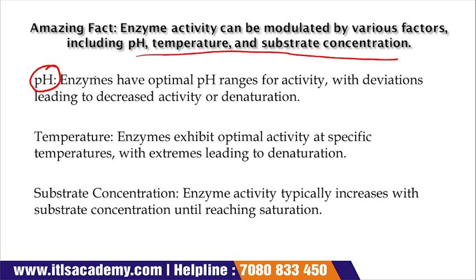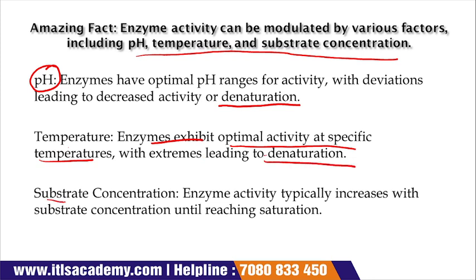If there is any deviation in that pH, then the activities may decrease and the enzymes may become denatured. So every enzyme requires an optimal pH range for its activities. Same with the temperature. Every enzyme exhibits optimal activities at a specific temperature. If the temperature varies, then these enzymes become denatured.